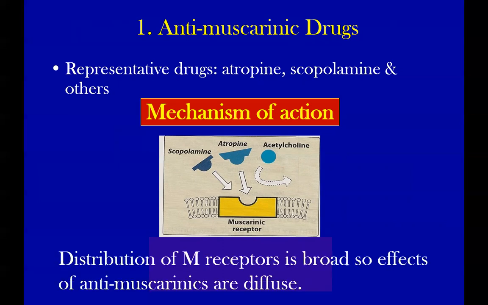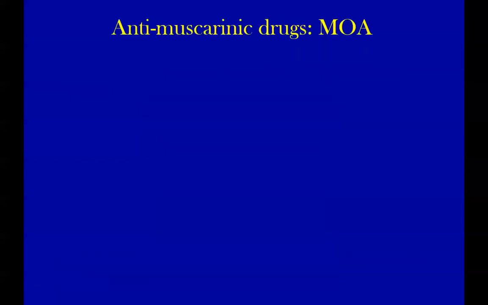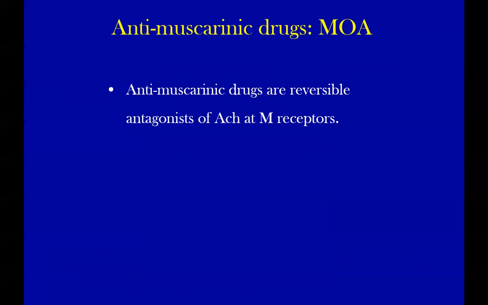Okay. The distribution of muscarinic receptors is broad, so the effects of anti-muscarinic drugs are diffuse, just like we mentioned in the case of acetylcholine in my last lecture. Now, I don't want to confuse you with just an academic discussion.